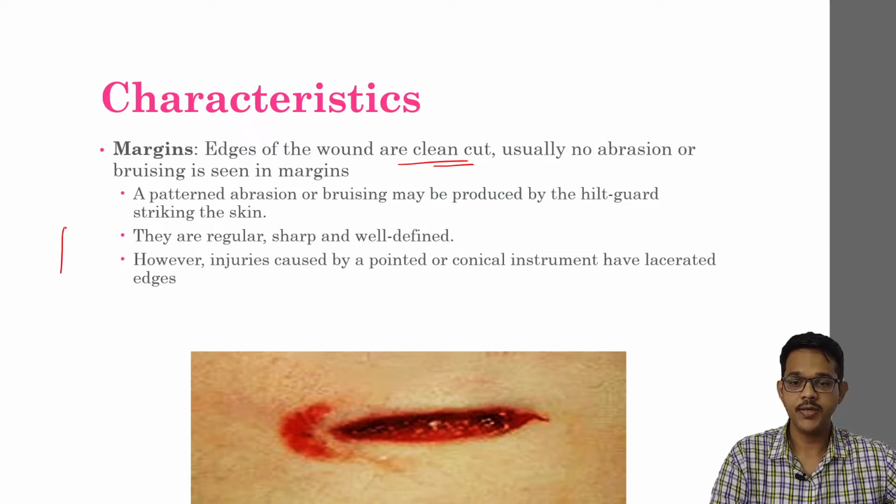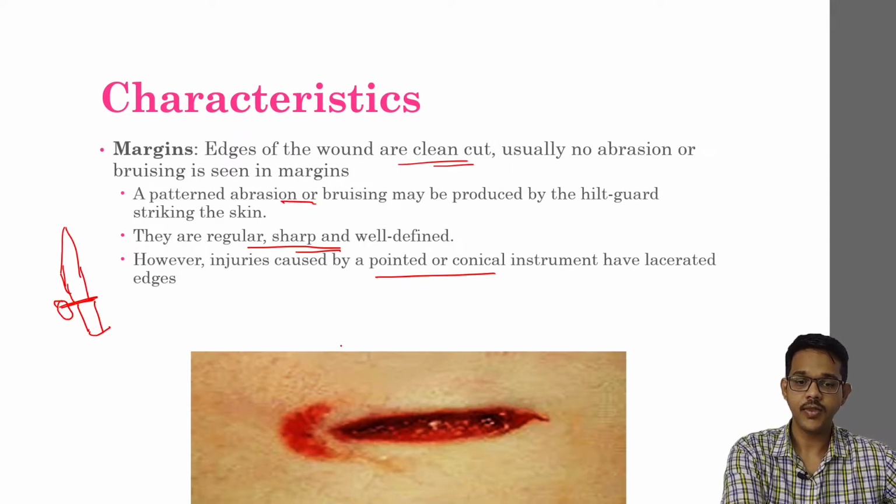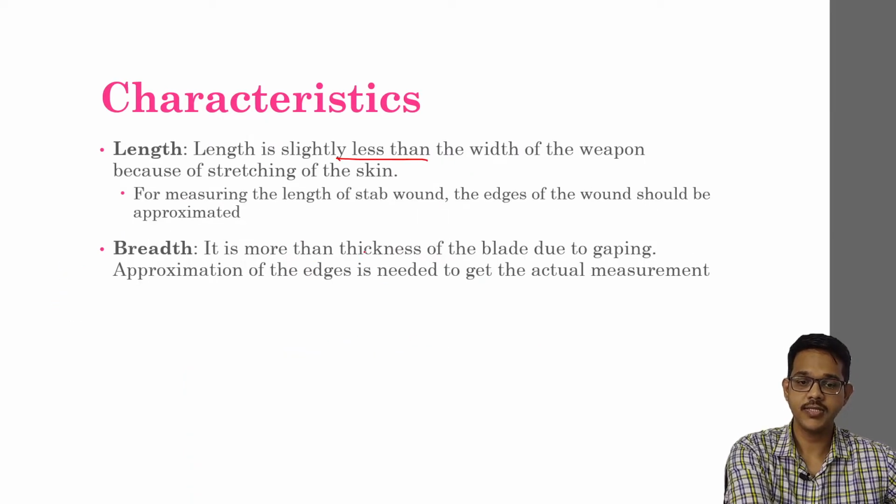Sometimes if the weapon has a hilt, like a knife, a hilt guard may be present. This hilt guard may cause a pattern abrasion or bruising. Usually the margins are regular, sharp and well defined. However, injuries caused by pointed or conical instruments may also have lacerated edges. Length is usually slightly less than the width of the weapon. So the length doesn't correspond to the weapon, but is slightly less.